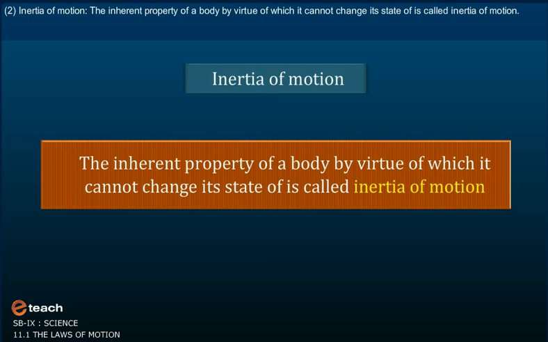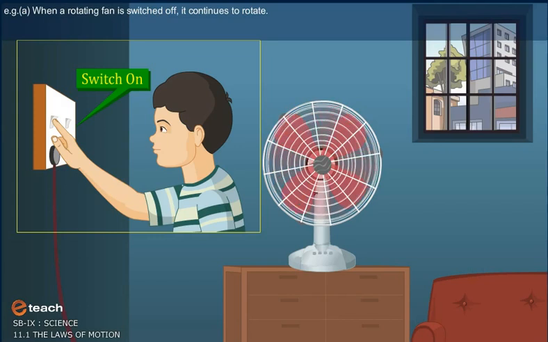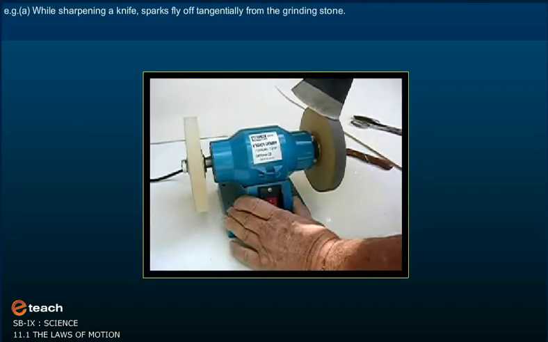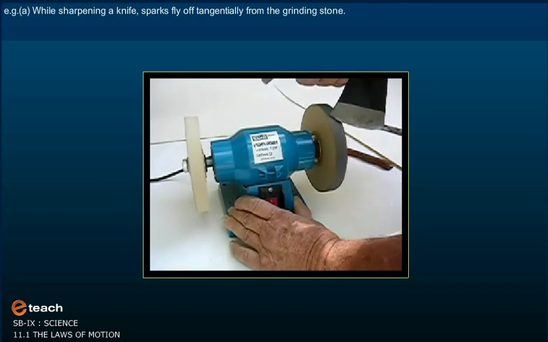Inertia of motion. The inherent property of a body by virtue of which it cannot change its state of motion is called inertia of motion. For example, when a rotating fan is switched off, it continues to rotate. Inertia of direction. An inherent property of a body by virtue of which it cannot change its direction of motion is called inertia of direction. For example, while sharpening a knife, sparks fly off tangentially from a grinding stone.